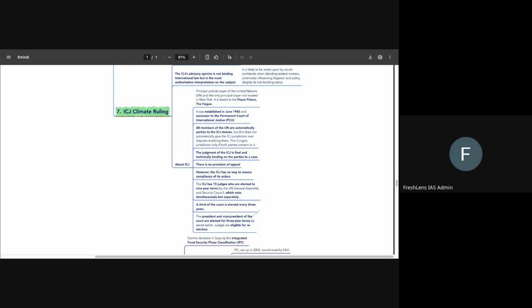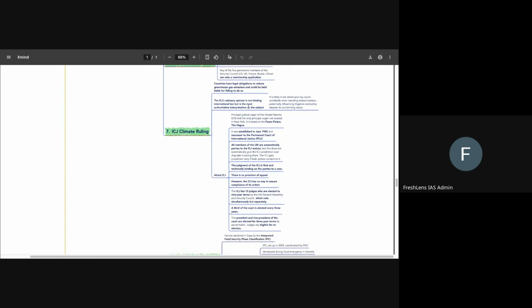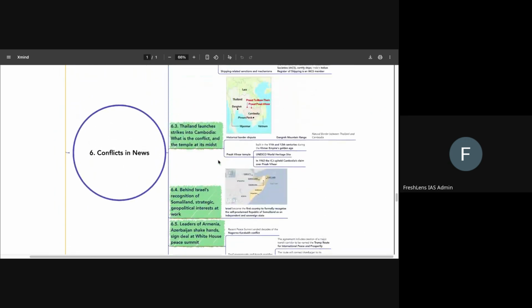We also need to know that India has had judges in the ICJ, and India has also had cases that reached the International Court of Justice. So we understand this particular part. I hope you are able to appreciate that ICJ's judgments are legally binding, but their advisory opinion is not legally binding. It also flows from the word itself. If something is an advisory opinion, then the likelihood of it being legally binding is extremely low. So we understand this as well.